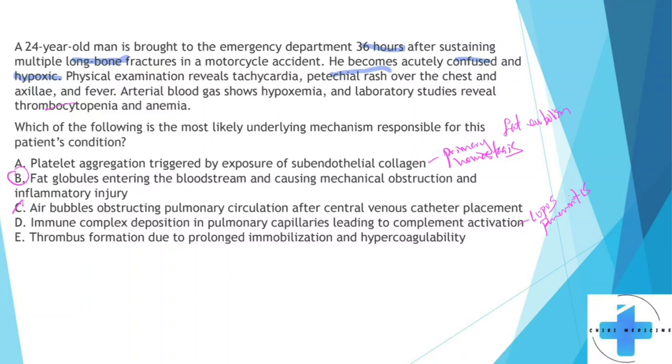E, thrombus formation due to prolonged immobilization and hypercoagulability. Now, this patient is susceptible to having thrombi formation. However, you're not going to see things like the neurologic symptoms, like the patient is confused. You're not going to see petechial rash either. All right, so yeah, see you in the next one.